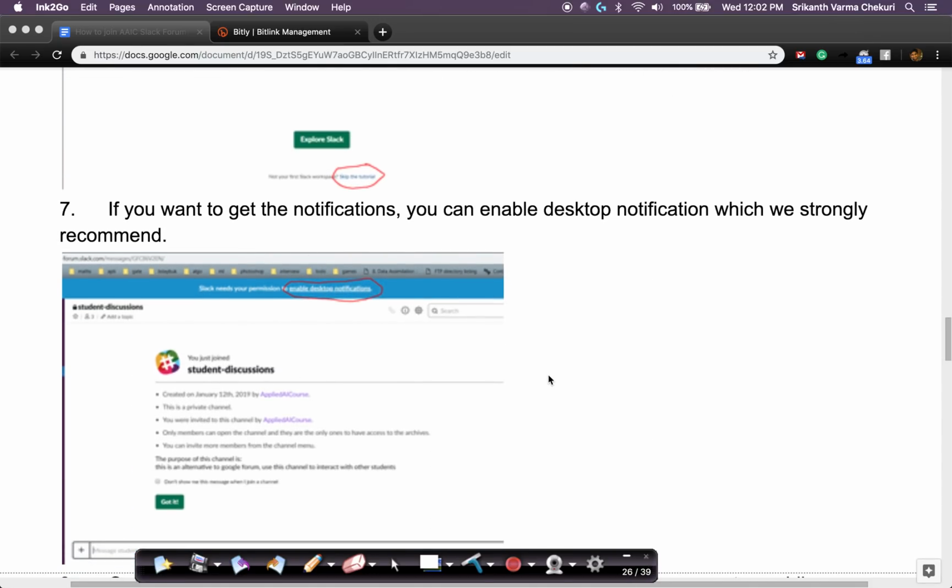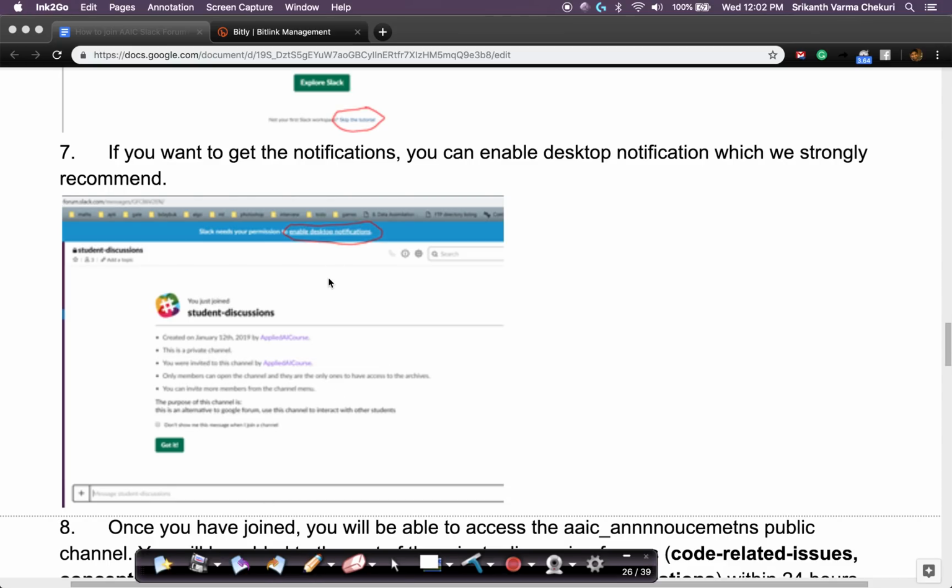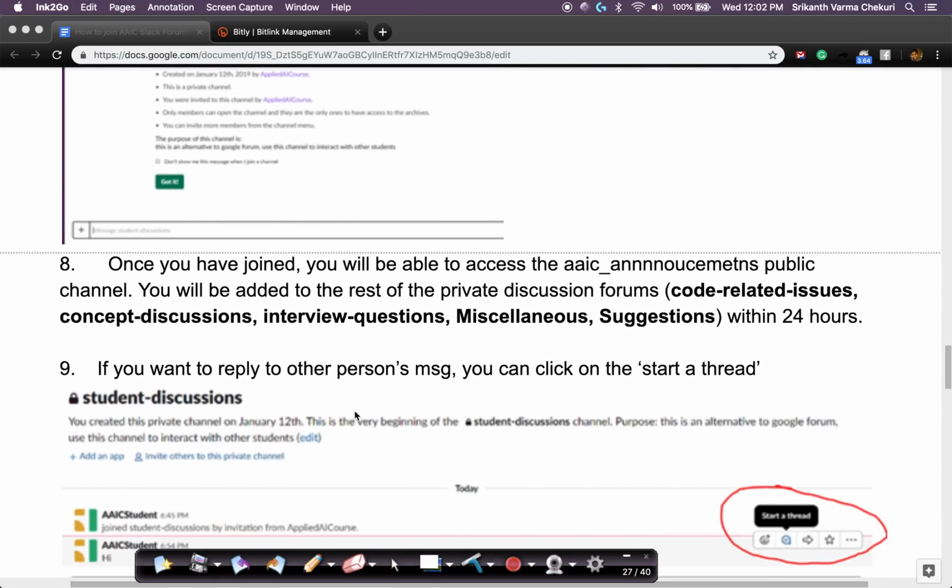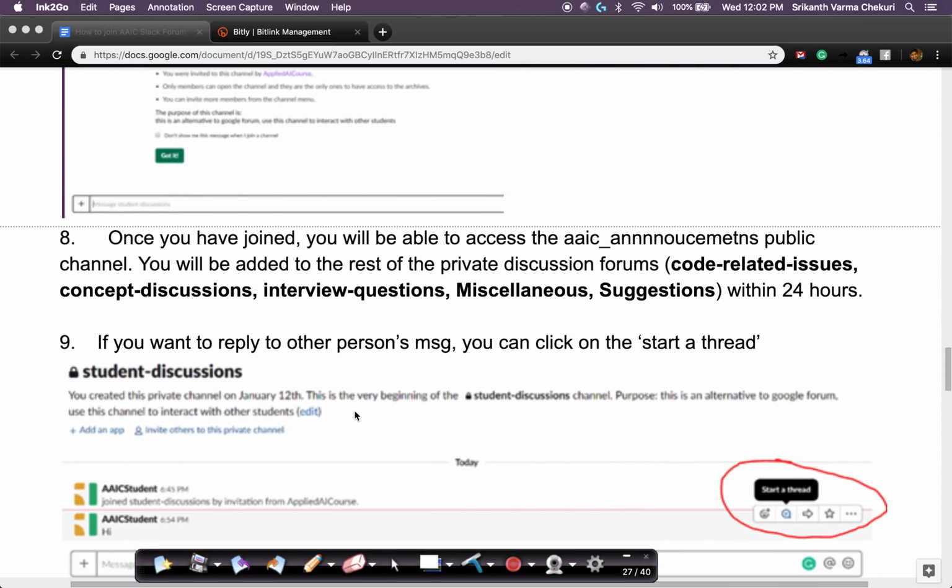Now, at the end of it, it says, do you want to get notifications? We strongly recommend you enable notifications so that you know what's happening in the group and you can actively participate. There is this link here which says enable desktop notifications. Please click on it so that you'll be informed of all the discussions that are happening. So here is how it works now. Once you have joined the Slack group, you will be able to access one public channel called AIC announcements.